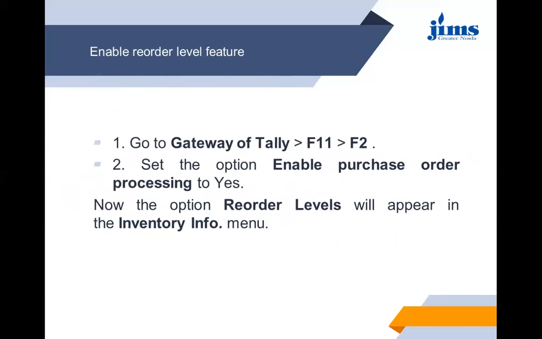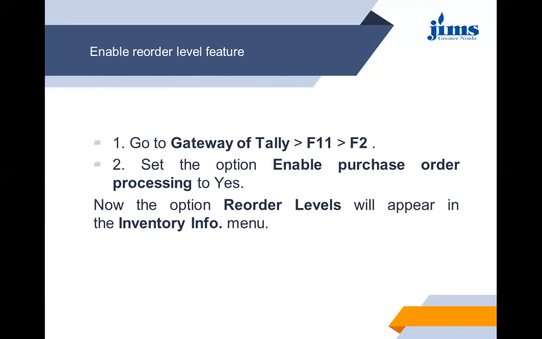So to enable the reorder level feature, first of all go to the Gateway of Tally, press F11 and then F2. Set the option enable purchase order processing to yes. Now the option reorder levels will appear in the inventory information menu.